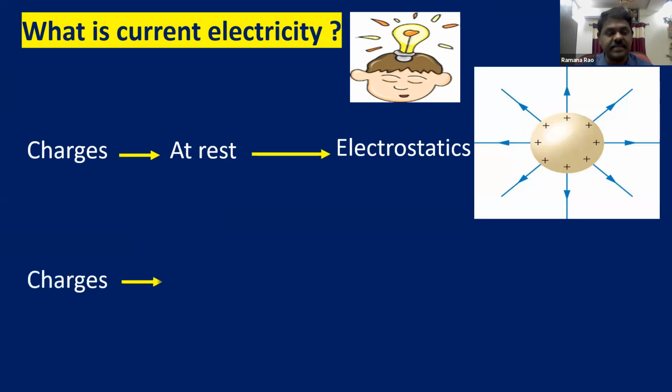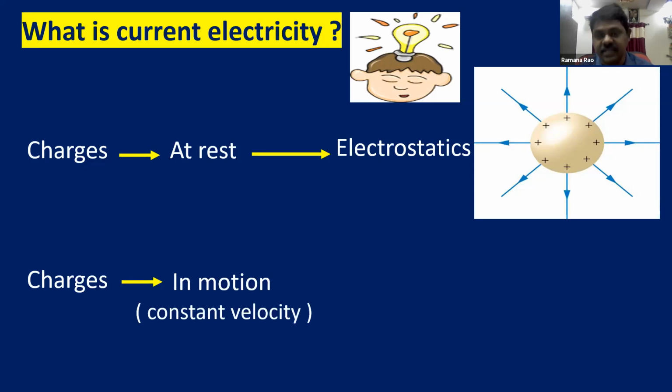Now coming to charges which are in motion. Strictly speaking, if they are moving with constant velocity, I think all of you are familiar with uniform velocity, that means they are not accelerating. If the charges are in motion, that means charges are moving, then that is current electricity. Charges at rest is electrostatics, which we already completed, and charges in motion is yet to be completed.